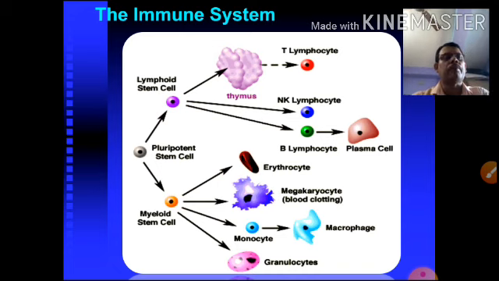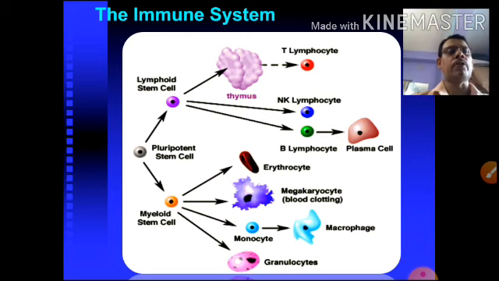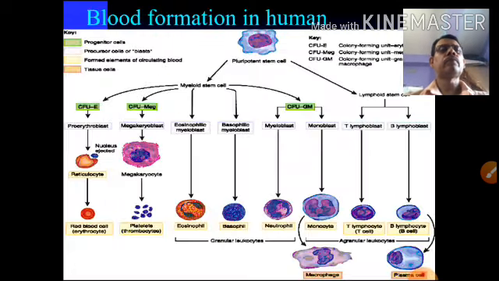Not only macrophages and blood clotting, but they are also used to develop the immunity system: monocytes, the macrophages, and the granulocytes. These are the T lymphocyte, B lymphocyte, macrophages, and natural killer cell, which seriously take part in developing the immunity system of our body.